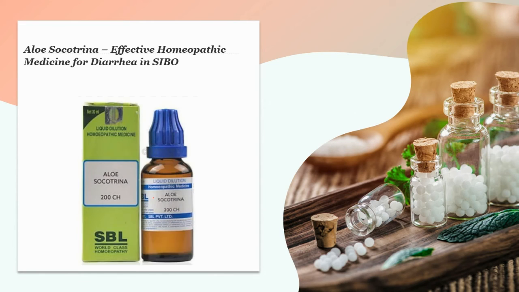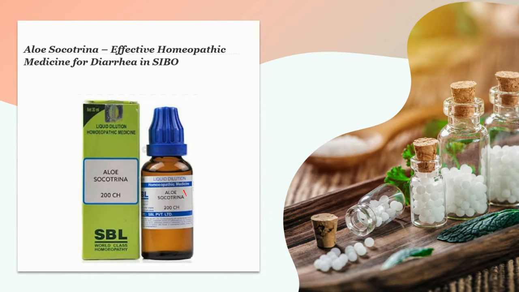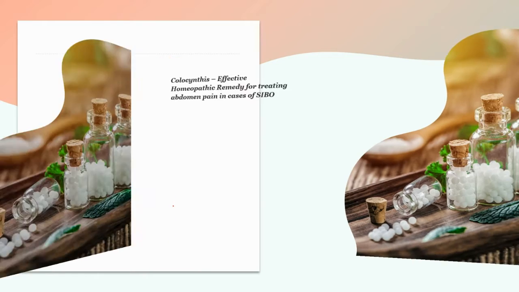Now, third medicine for SIBO is Aloe. Aloe is a very useful homeopathic medicine for treating diarrhea in cases of SIBO. The chief features to use Aloe are copious, watery stool, and jelly-like mucus that is passed with a loose stool. A sudden urgency to pass stool, a constant bearing down pain in the rectum, heaviness, bloatedness, and excessive flatus in the abdomen, along with rumbling or gurgling noises.